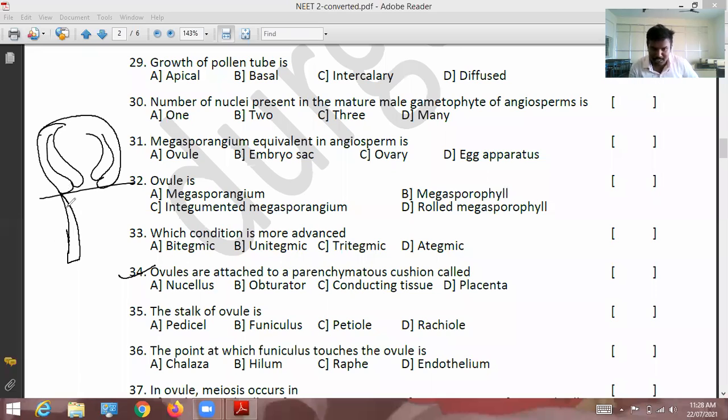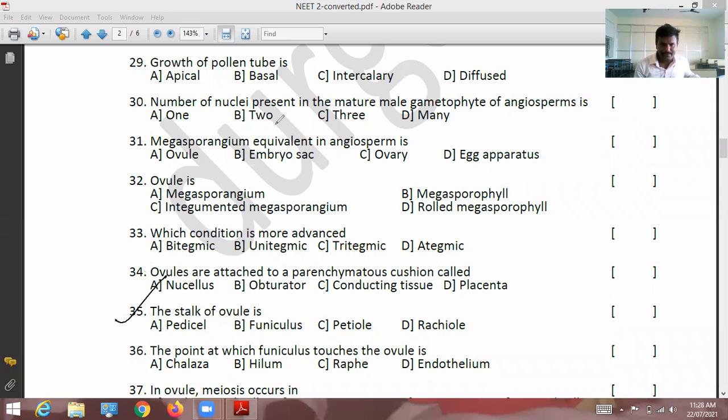This cushion-like structure is called placenta. The options are not nucellus, not obturator, not conducting tissue, but placenta. Option D. The placenta contains parenchymatous tissue, so option D is correct.